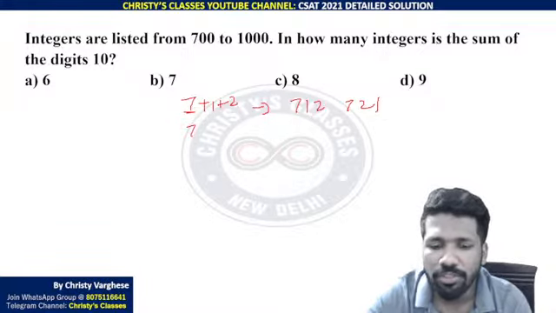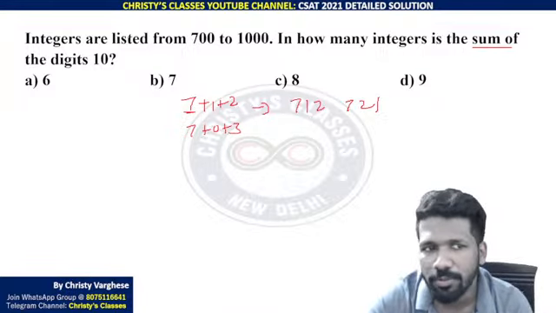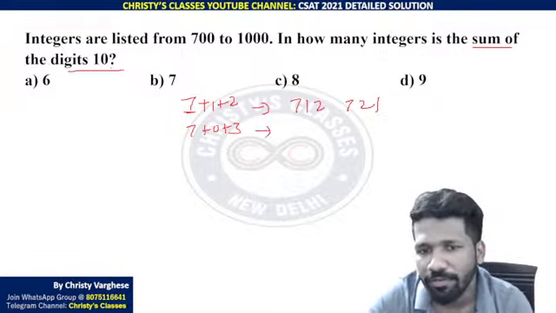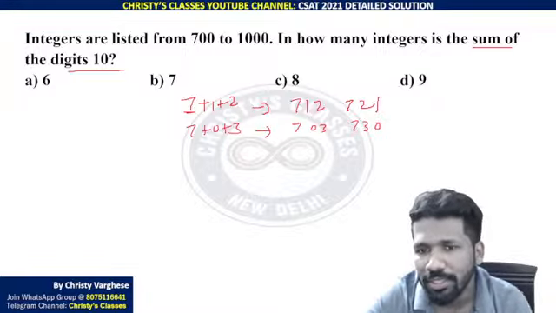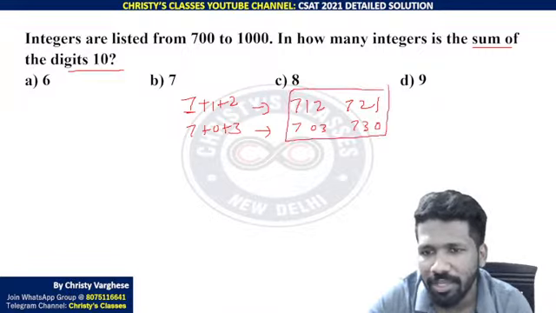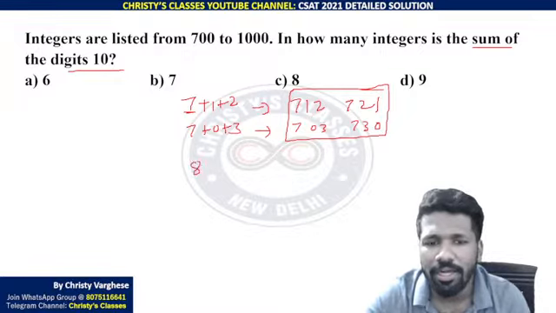But 7, 0, 3 is also possible now, because 7 plus 0 plus 3 is also a sum of 10. 703, 730, there are two possibilities for that also. These are the possibilities with 7 in the hundreds place. Now 8 in the hundreds place.